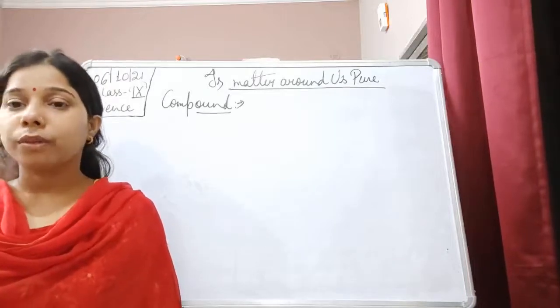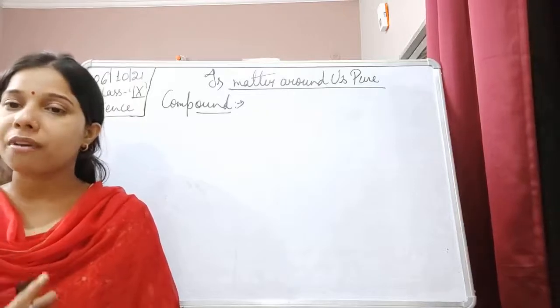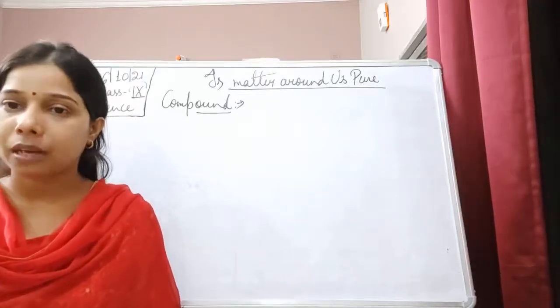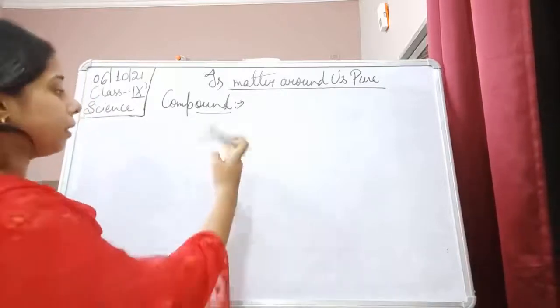Okay, so when two or more elements combine together, like we have seen in the example of water or carbon dioxide. In the case of water, the formula of water is H2O.